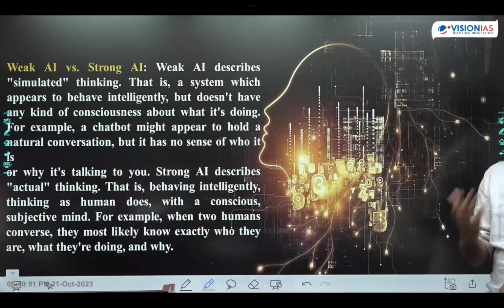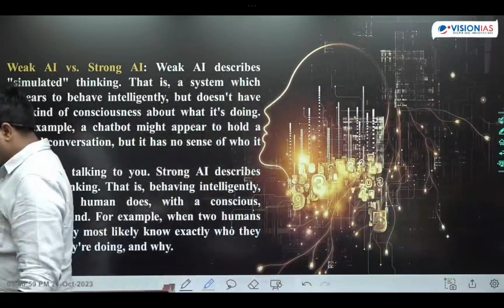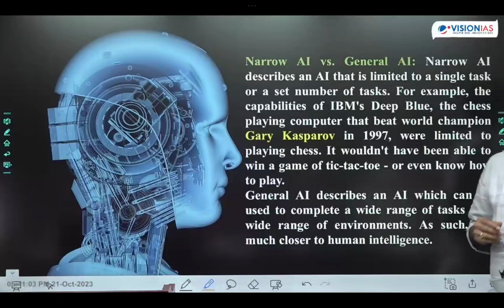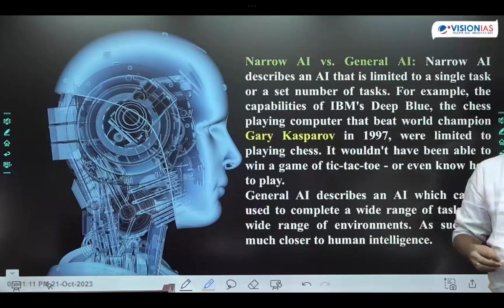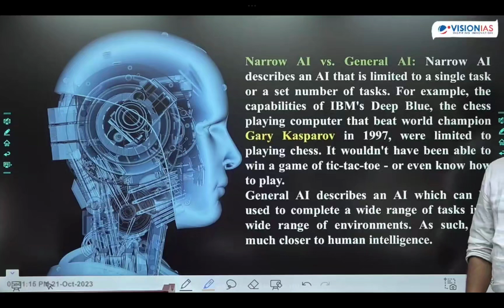So if we question these kinds of equipment, they respond according to our commands. And next, narrow artificial intelligence performs limited tasks. Some artificial intelligent robots will play chess, some will have a particular sport only. Such kind of artificial intelligence we call narrow artificial intelligence.